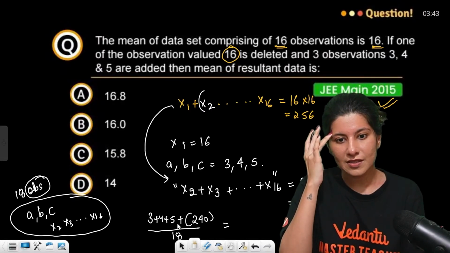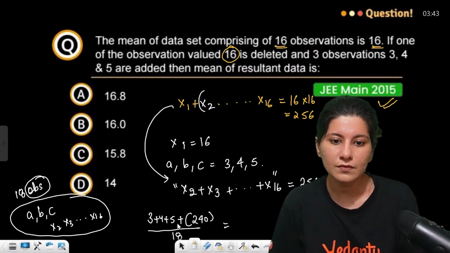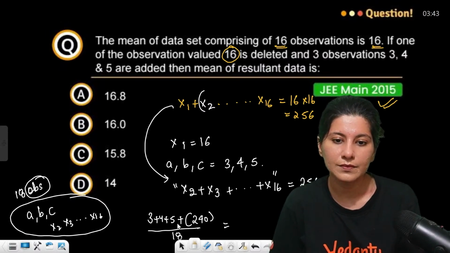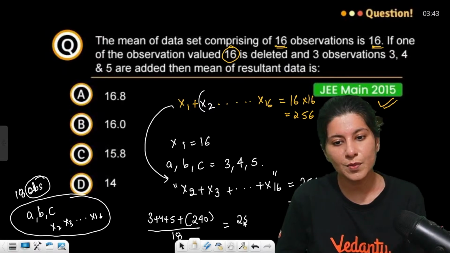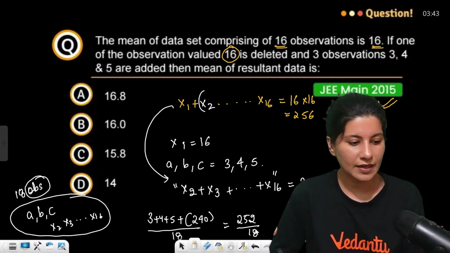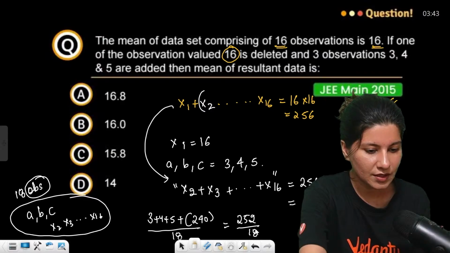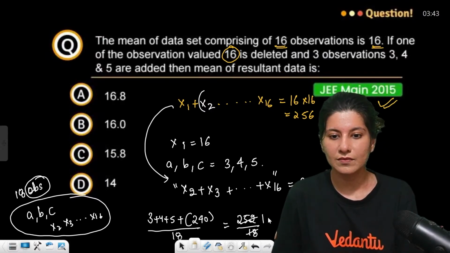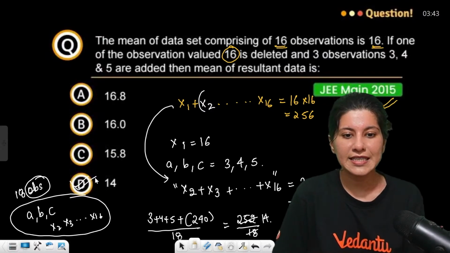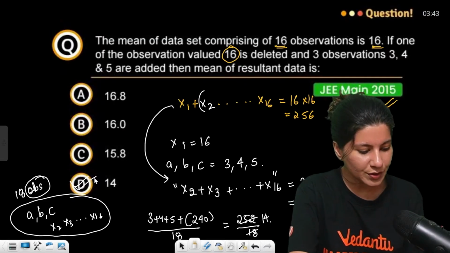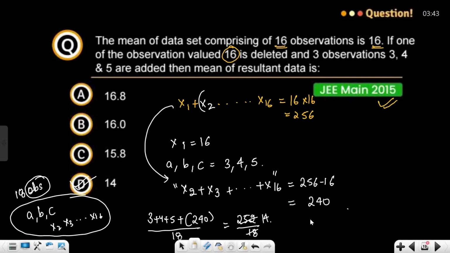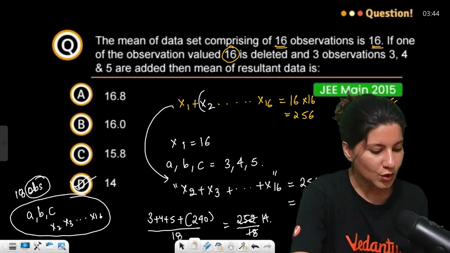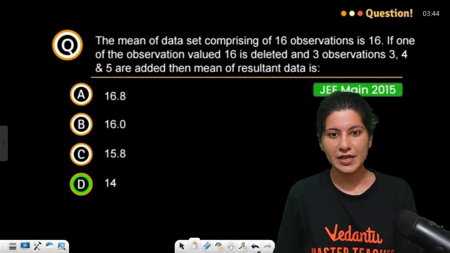So this is 252 by 18, correct? And which will match with 14. So option D is absolutely right. Easy peasy. What do you think, guys? Okay. All right. One more question. Are we ready for one more question, guys?